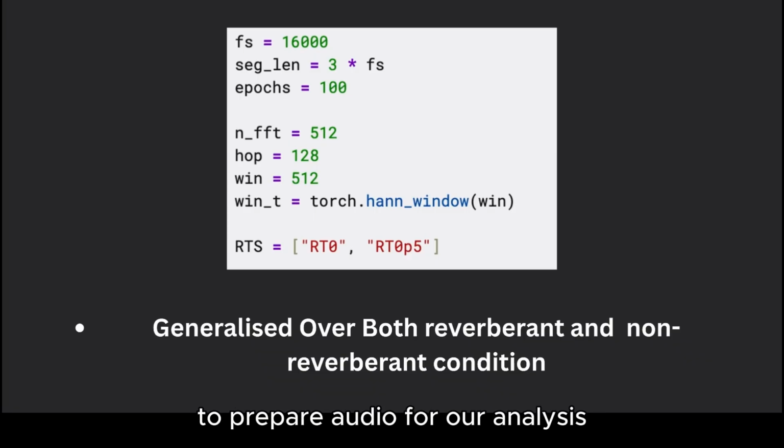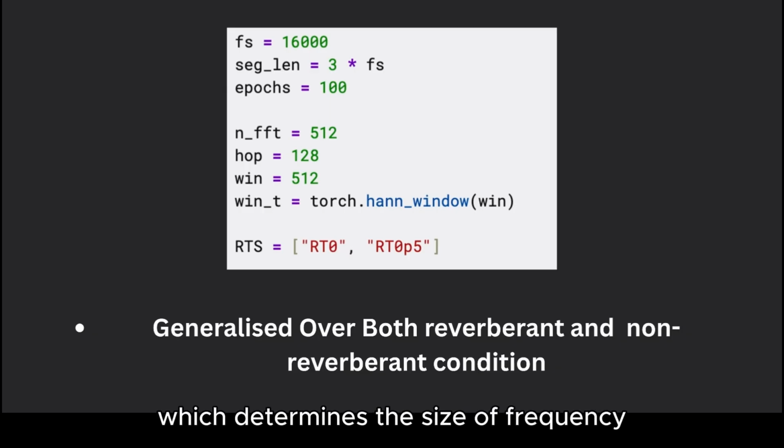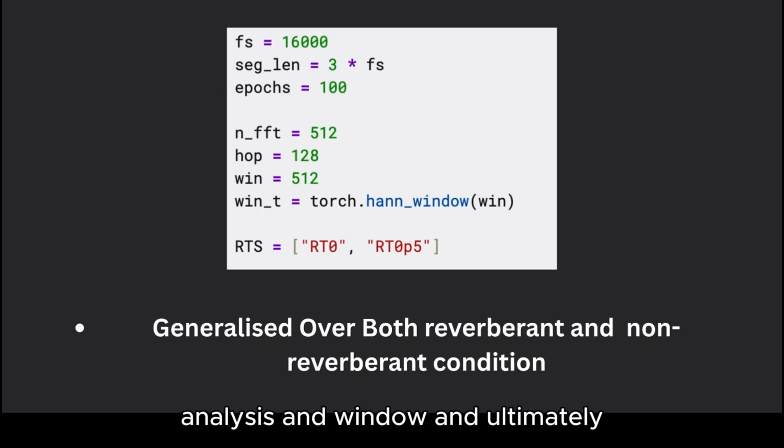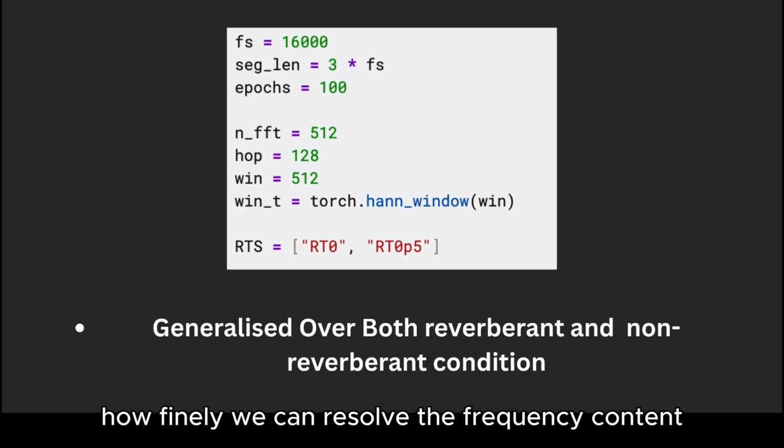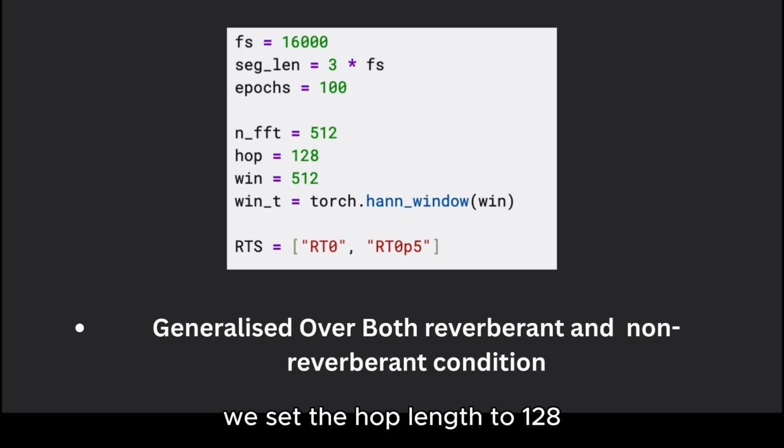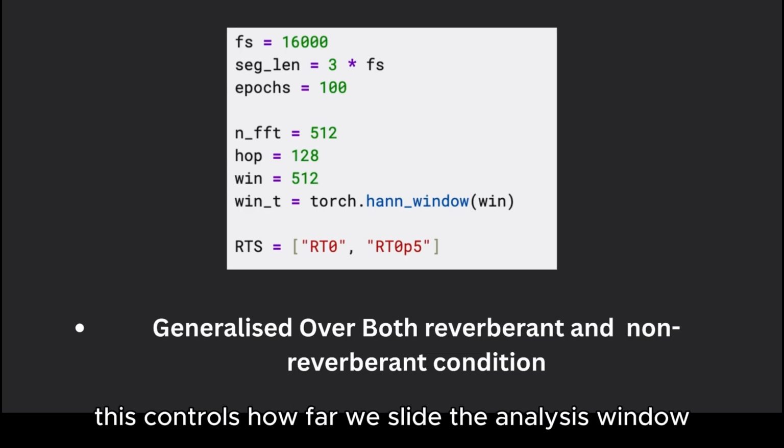To prepare audio for our analysis, we define some parameters for the short-term Fourier transform. NFFT is set to 512, which determines the size of the frequency analysis window and ultimately how finely we can resolve the frequency content. We set the hop length to 128. This controls how far we slide the analysis window each time.